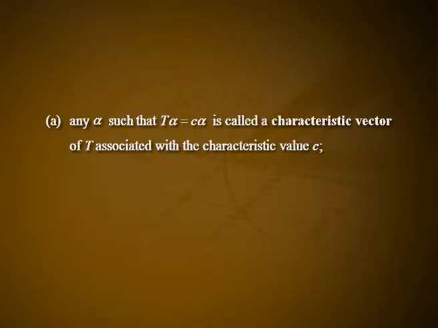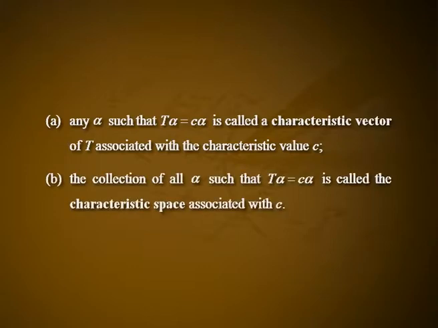Definition: if C is a characteristic value of T, then any alpha such that T alpha equal to C alpha is called a characteristic vector of T associated with the characteristic value C. The collection of all alpha such that T alpha equal to C alpha is called the characteristic space associated with C.